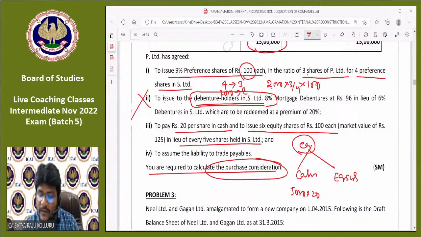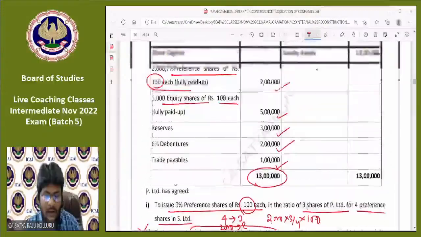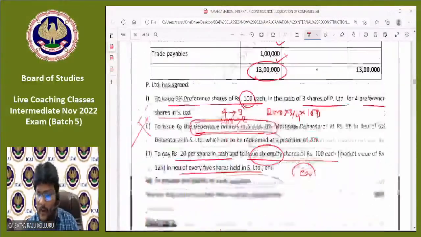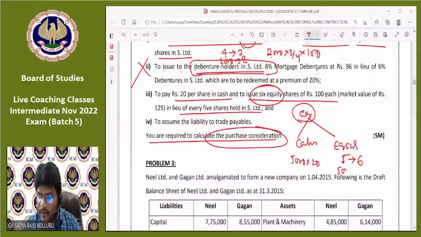To issue 6 equity shares for every 5 shares. For every 5 shares, we are issuing 6 shares. Existing number of equity shares is 5,000. Then for 5,000 shares, how many equity shares are we going to issue? 5,000 into 6 by 5. Am I right, guys?